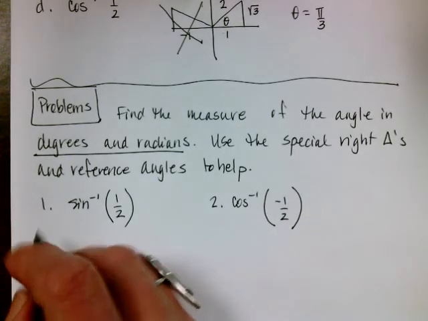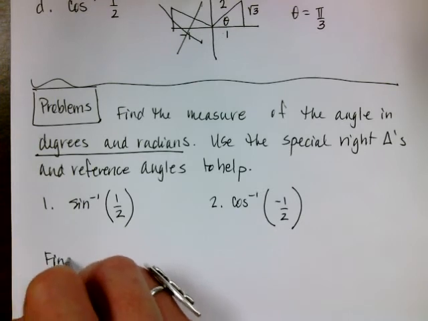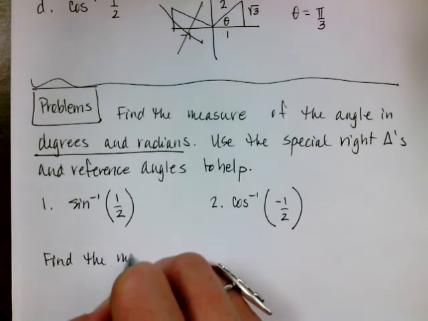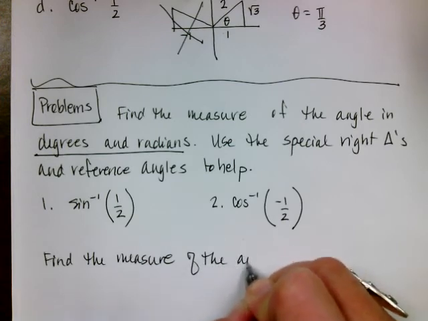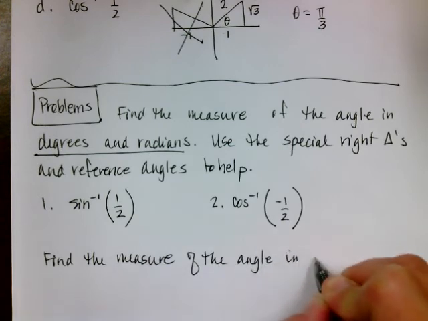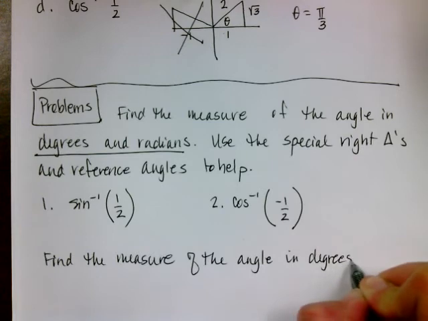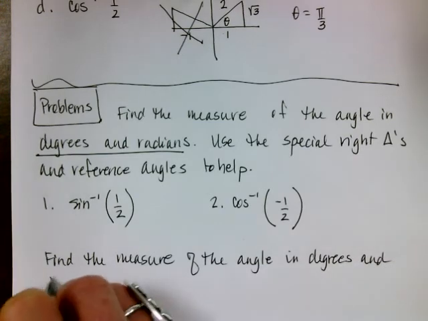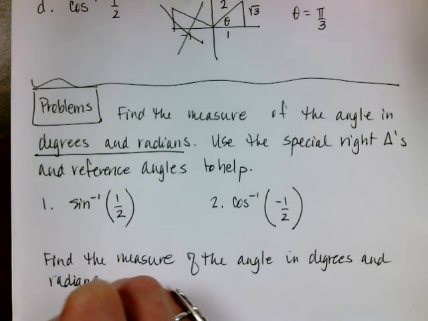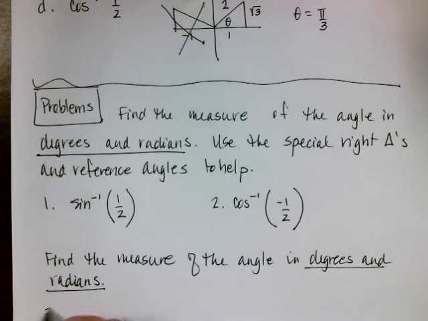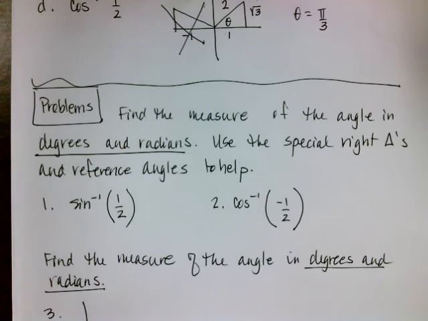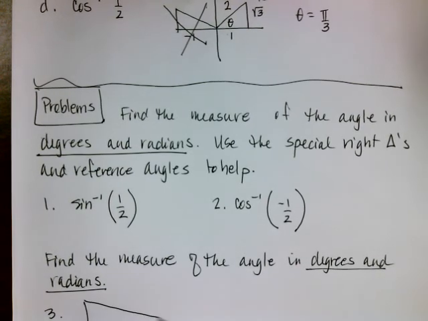The next two say find the measure of the angle in degrees and radians. Notice again they want both degrees and radians. So problem number 3, here's your handy dandy little triangle, almost a triangle.